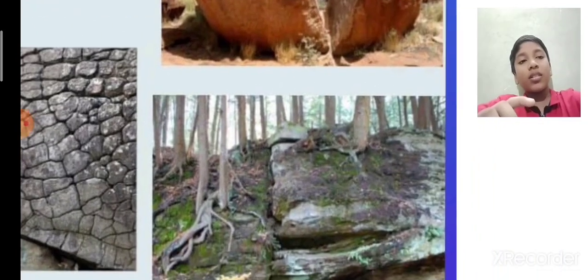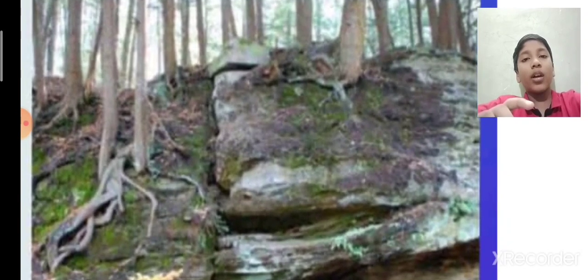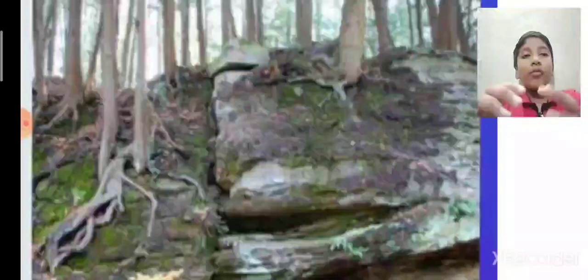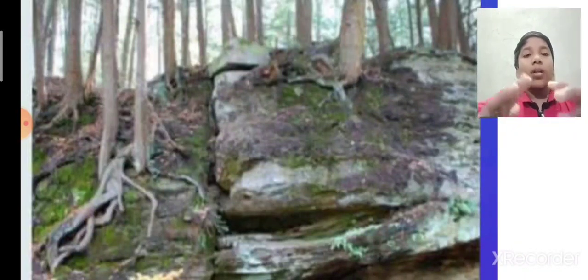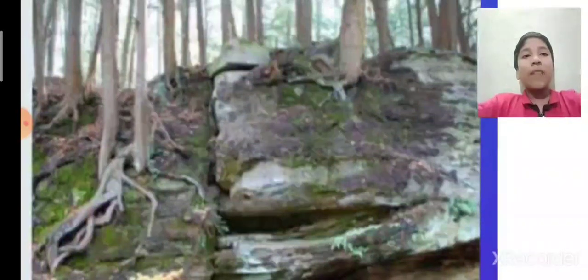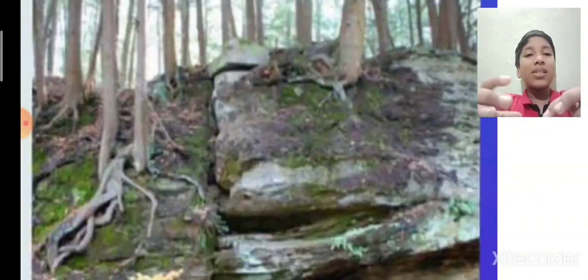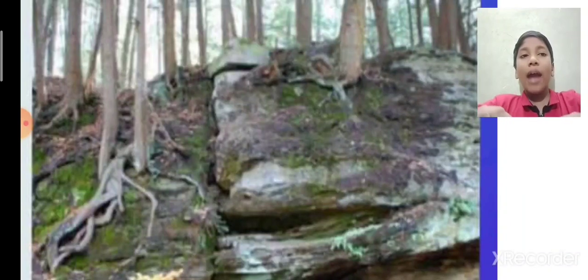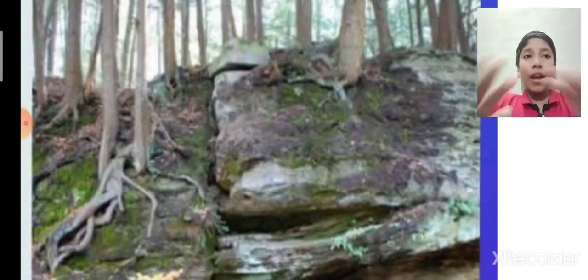Next, this is the image of biological weathering. Biological weathering is nothing but rocks breaking down by the plants and animals. If we take plants, the plants grow on rocks. They don't need soil to grow. They will grow on rocks and the roots will expand, and that expansion force is enough for the rocks to break down, and this process continues till we get fine powder.